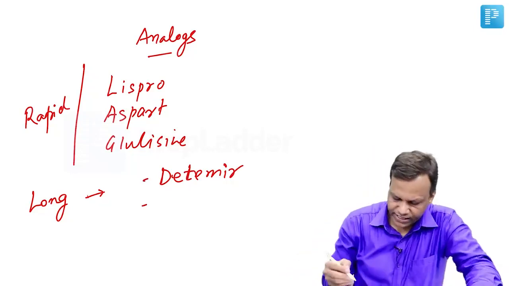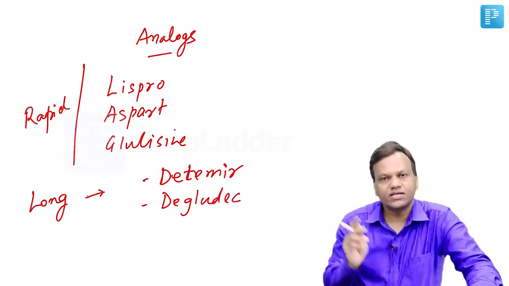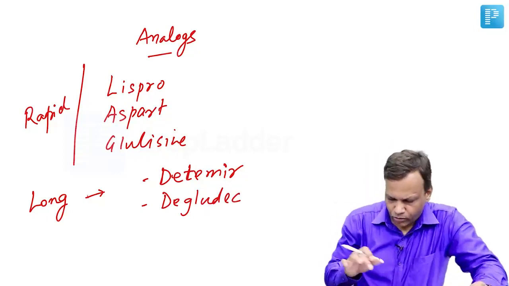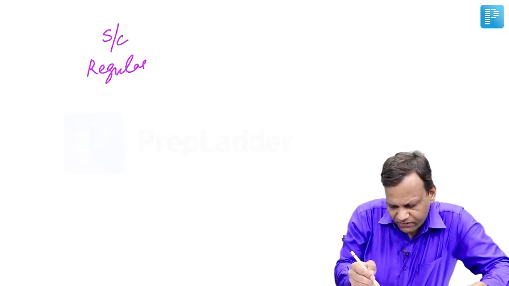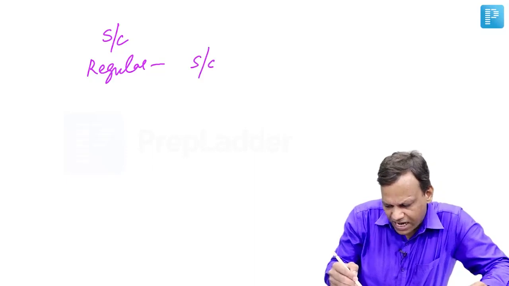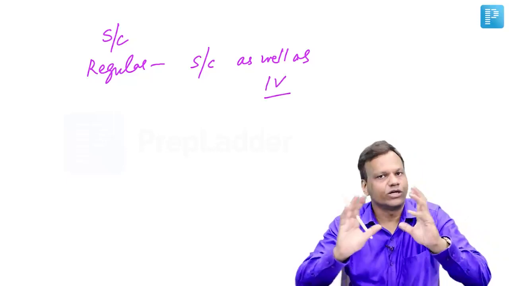We have long acting insulins like insulin detemir and insulin degludec. These are ultra long acting insulins. Now, insulins all are given by subcutaneous route except regular insulin, which can be given subcutaneously, obviously, like all, as well as intravenously. So it is the insulin of choice in diabetic ketoacidosis.